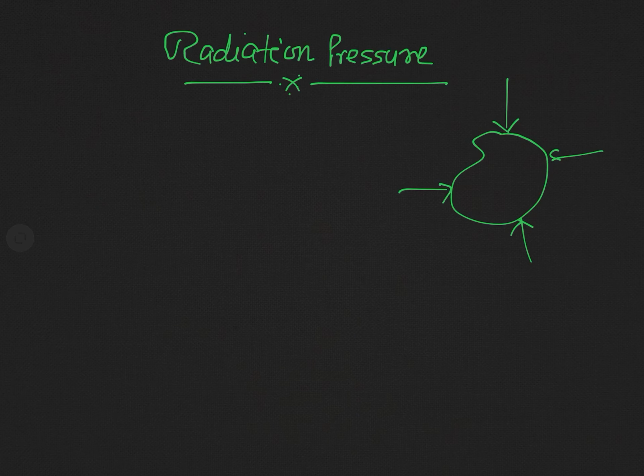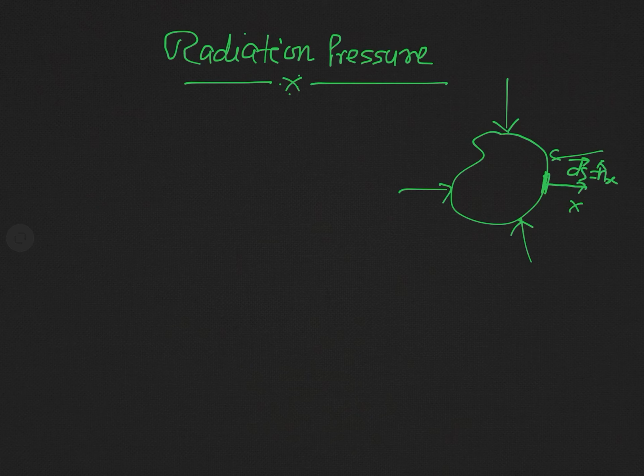Actually, to calculate this radiation pressure, let us consider an elementary surface element. Let us say this is an elementary surface element, and we draw a normal on it, and let us say this normal is in x direction. And as you know, the area vector is along this outward going normal.